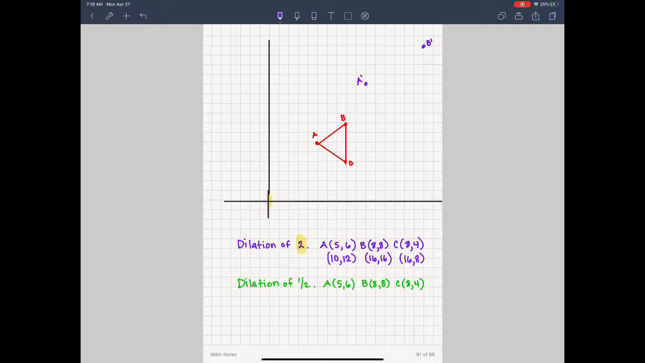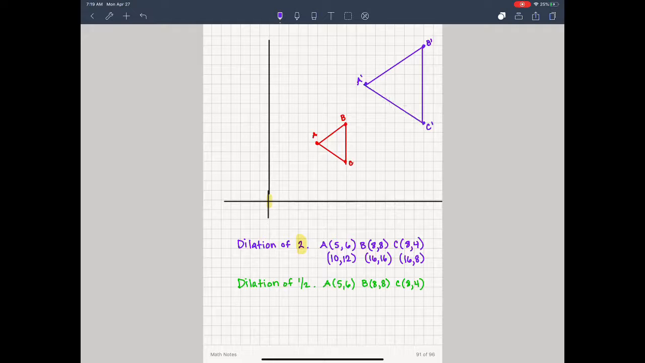Now notice my triangle's getting bigger. It should be like twice the size. Now I'm going to go to 16, 8. So I go back here to 16 and I go up 8: 2, 4, 6, 8, and there's my new location for C. So this is my new triangle.